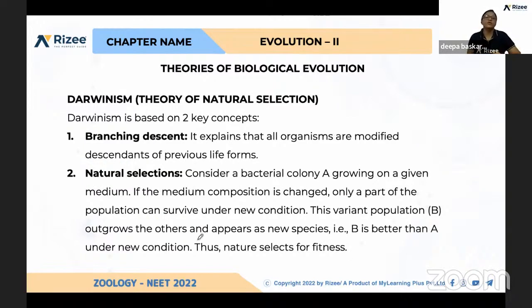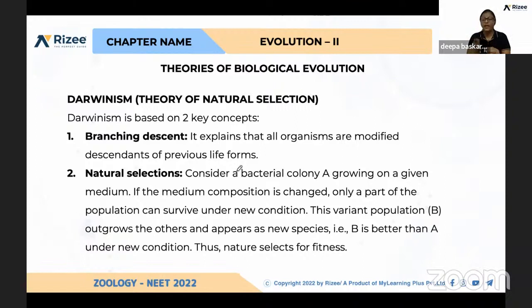So first Darwinism. Darwinism has two key concepts. One is branching descent, another one is natural selection. What do you mean by branching descent? It explains that all organisms are modified descendants of previous life forms. So all of a sudden a new organism cannot develop. That is not correct for microorganisms; this is for higher organisms.